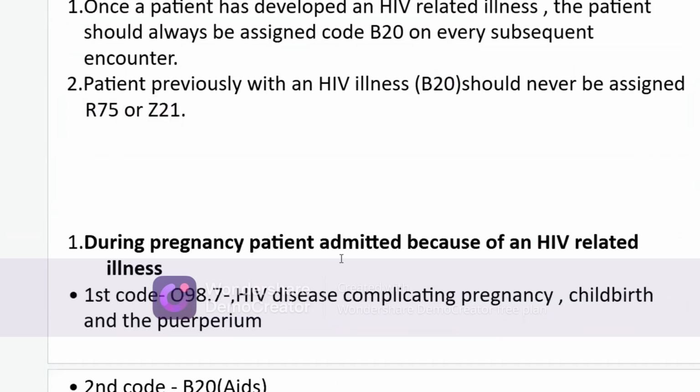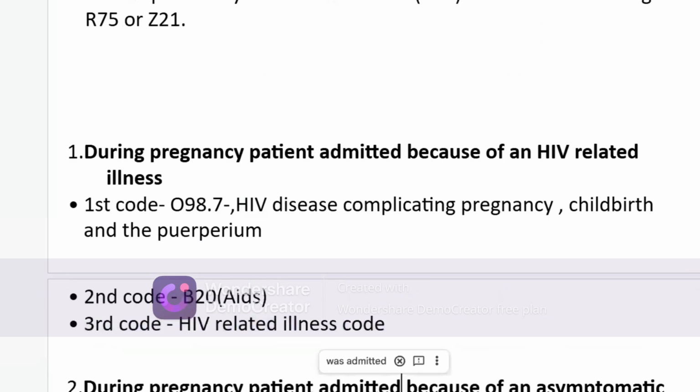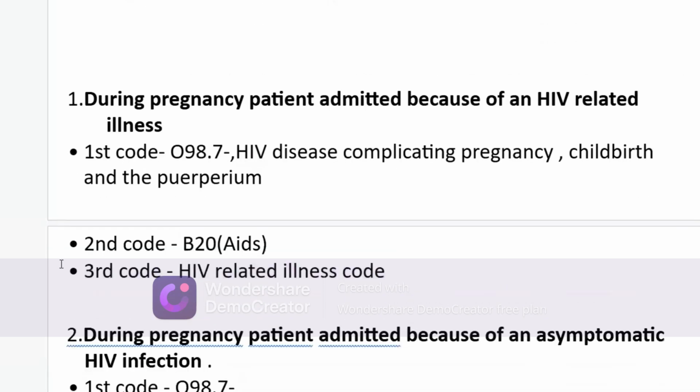During pregnancy, if the patient is admitted because of an HIV related illness, first code O98.7, that represents HIV disease complicating pregnancy, childbirth and puerperium. Second diagnosis will be code B20 as AIDS. And third diagnosis, code the HIV related illness or symptoms. So in this scenario, with pregnancy, first code will be the pregnancy complication, second the B20 for HIV, and third is related to HIV.